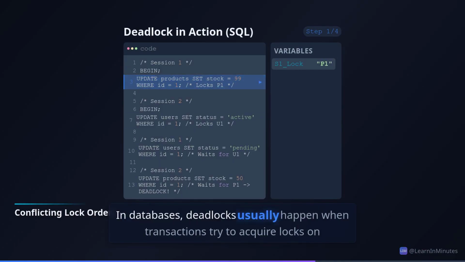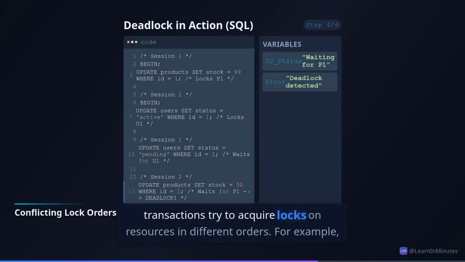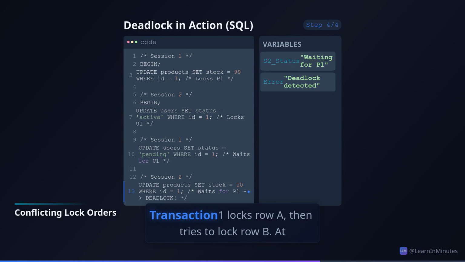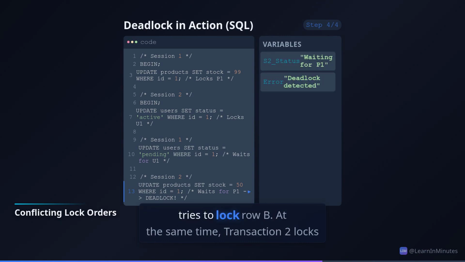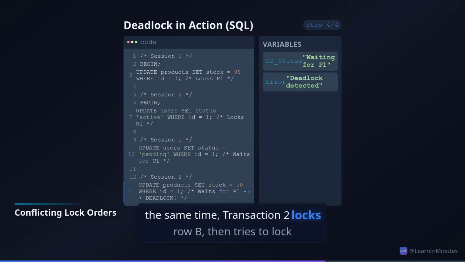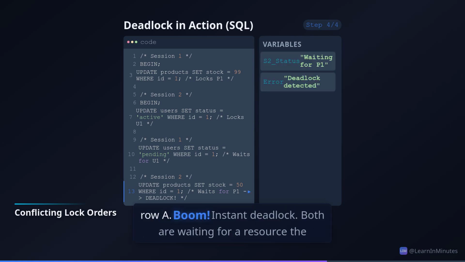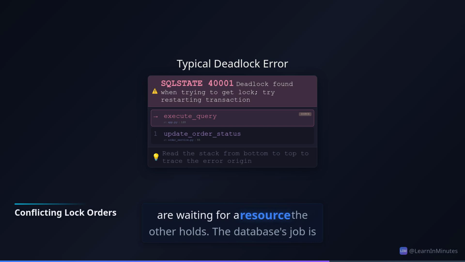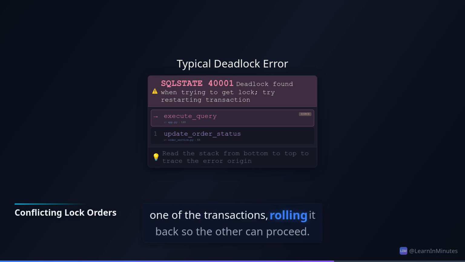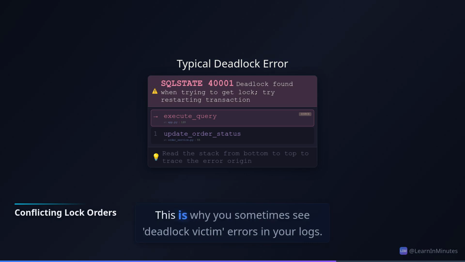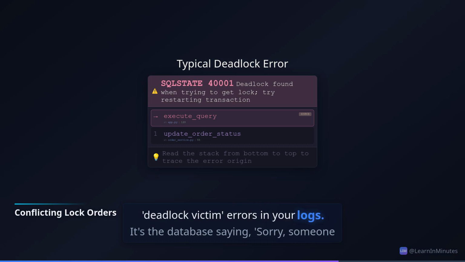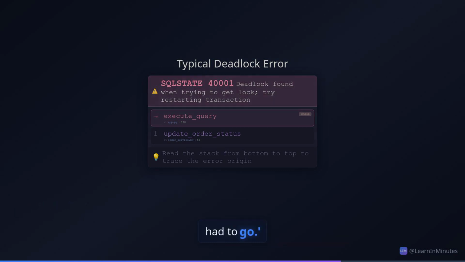In databases, deadlocks usually happen when transactions try to acquire locks on resources in different orders. For example, transaction 1 locks row A, then tries to lock row B. At the same time, transaction 2 locks row B, then tries to lock row A. Boom. Instant deadlock. Both are waiting for a resource the other holds. The database's job is often to detect these and kill one of the transactions, rolling it back so the other can proceed. This is why you sometimes see deadlock victim errors in your logs. It's the database saying, "Sorry, someone had to go."